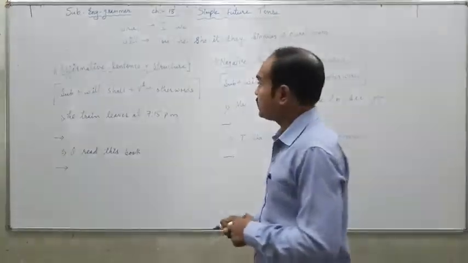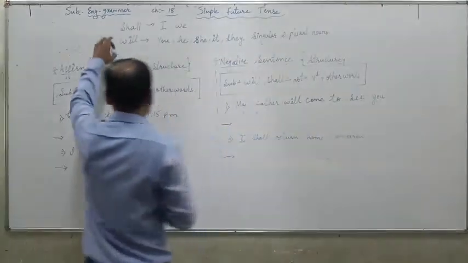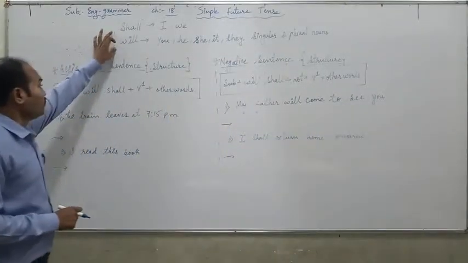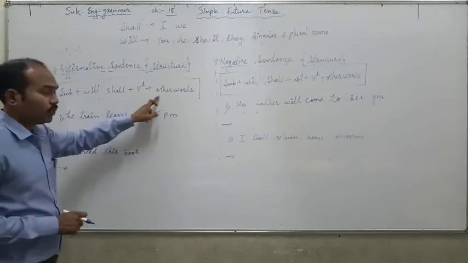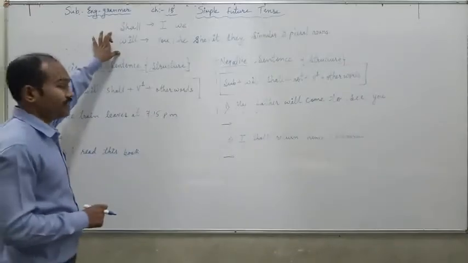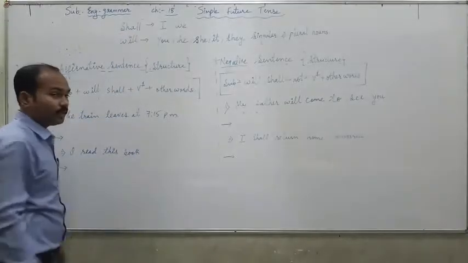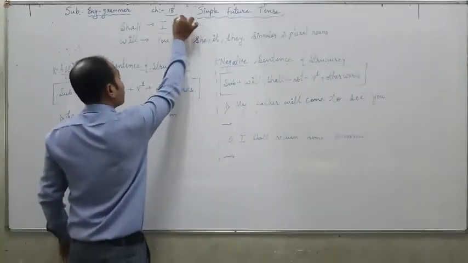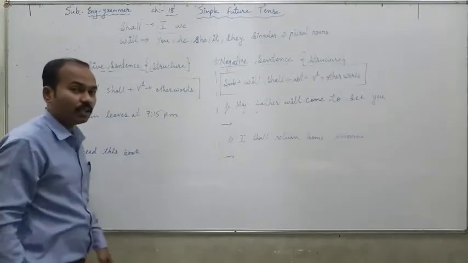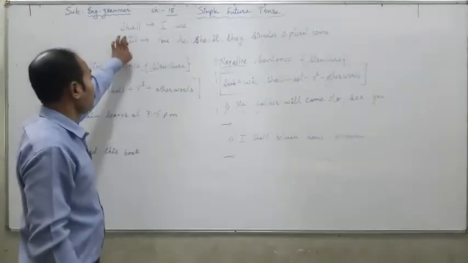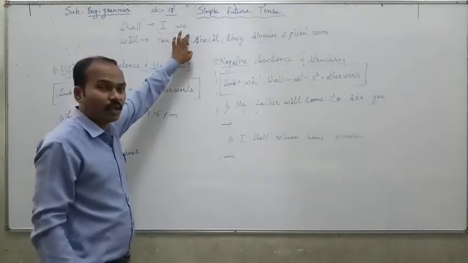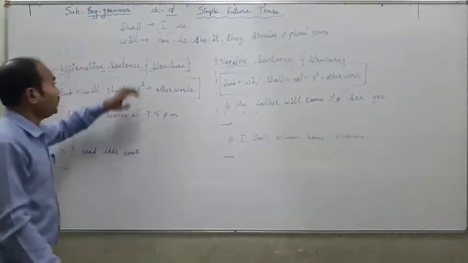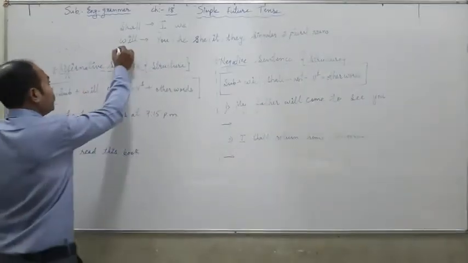simple future tense includes shall and will. Before studying the rules, we will see the use of shall and will. We use shall with first person pronouns, that is I and we. Mostly we use shall with the subjects I and we only. Then we use will.